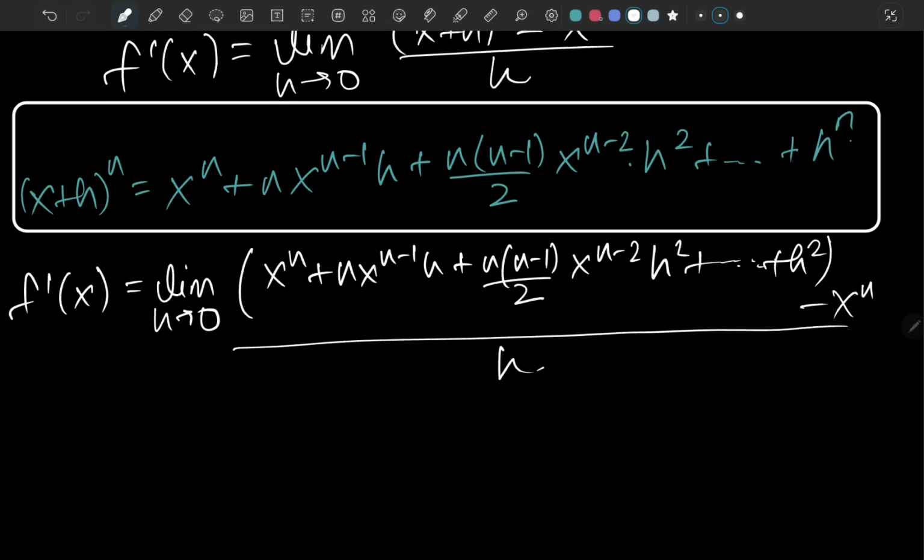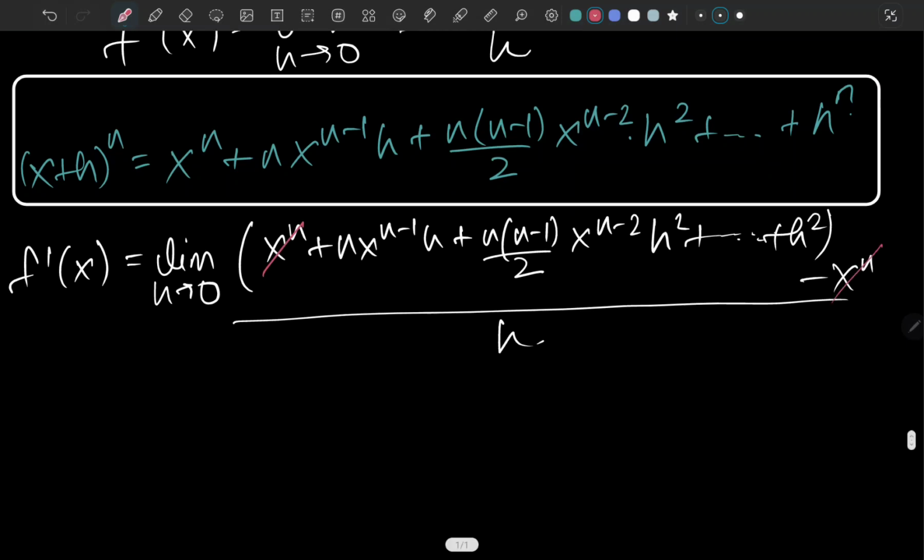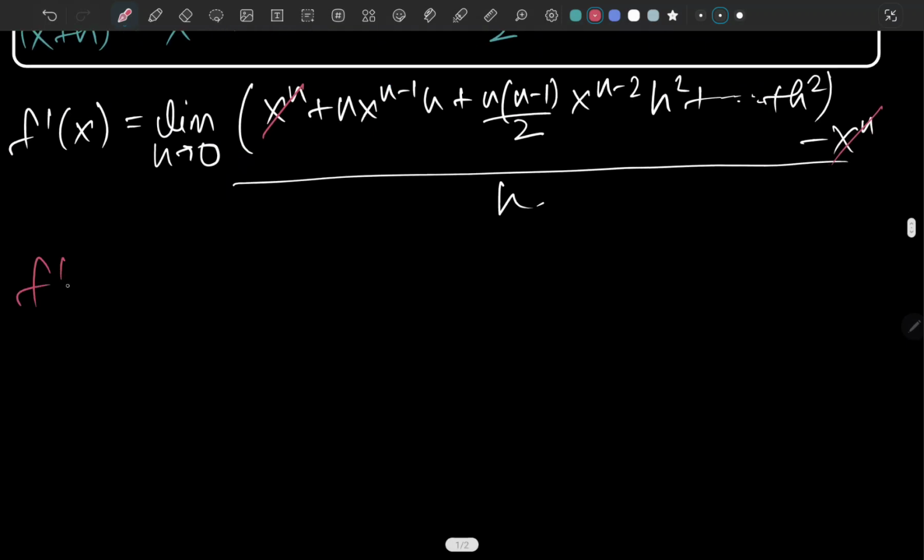Now we are successfully getting rid of the x to the n terms. So basically f dash x equals the limit as h tends to 0 of